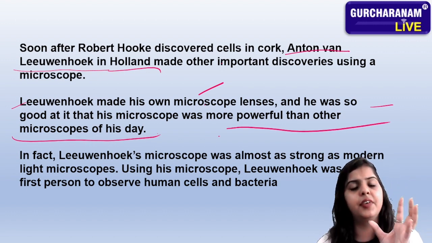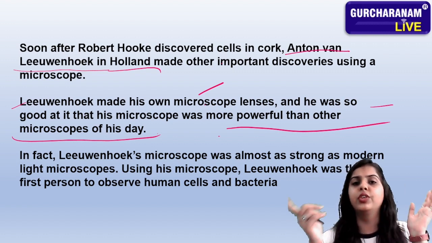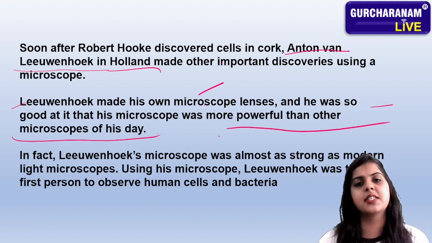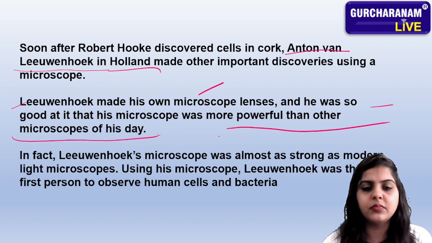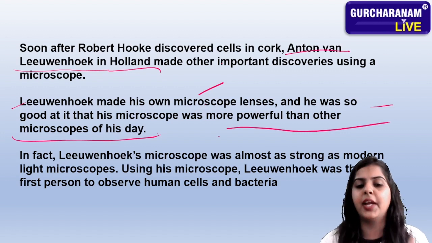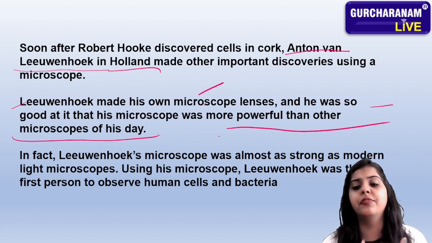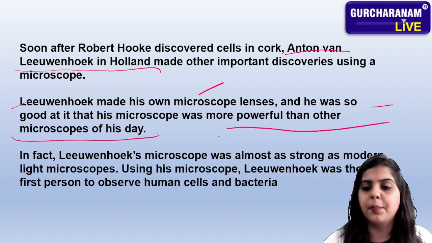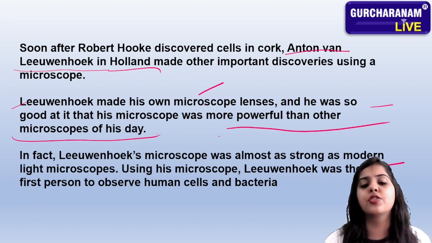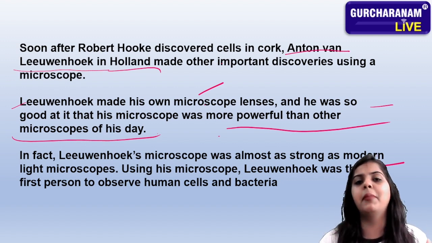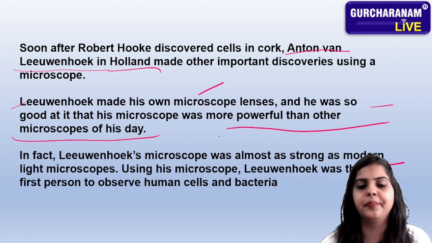So we can see that they had an advanced microscope for that time, because he made it himself. Leeuwenhoek's microscope was almost as strong as a modern light microscope. We can see that it was almost as strong as the modern light microscope, because he made it himself, putting in some adventures, and he made the microscope.